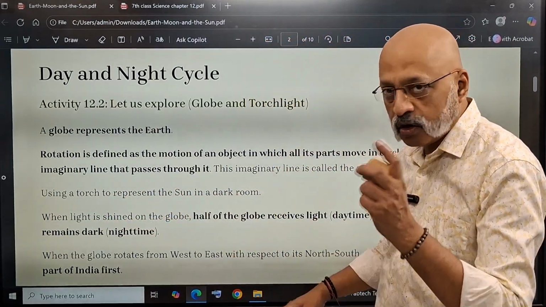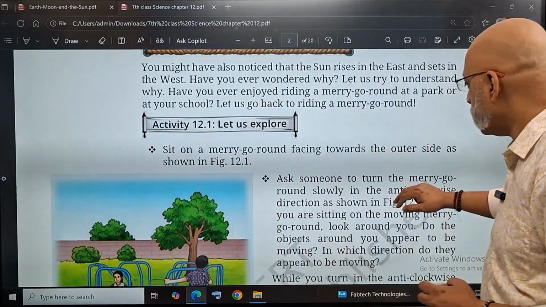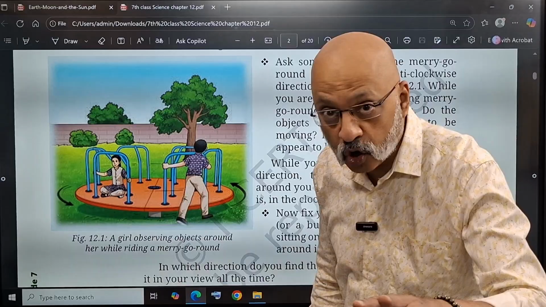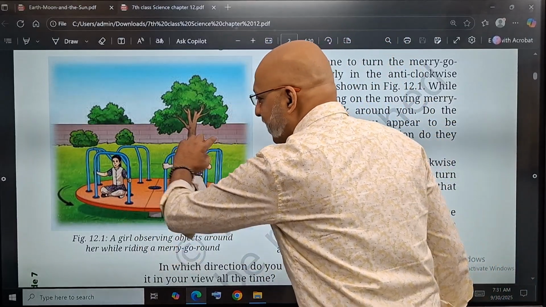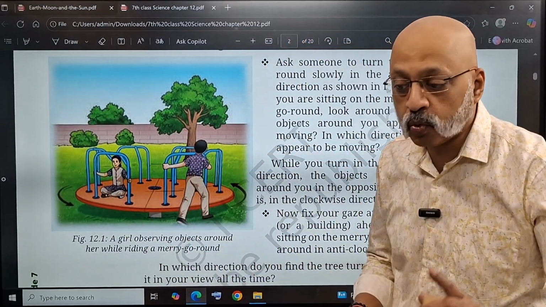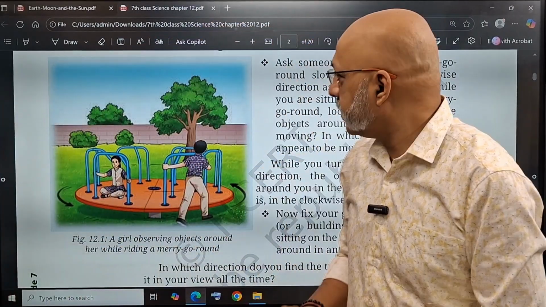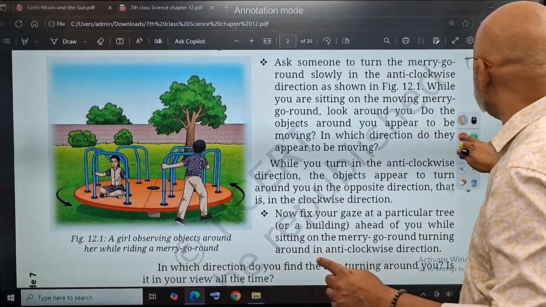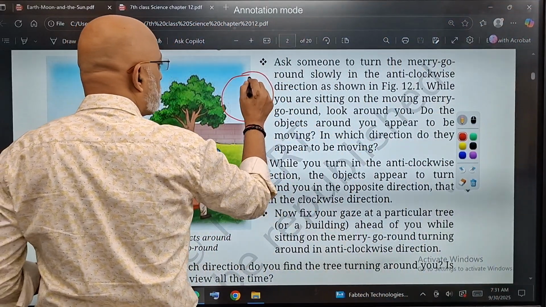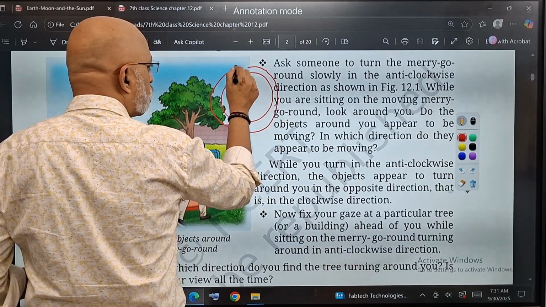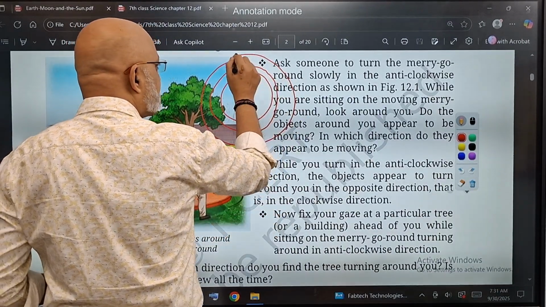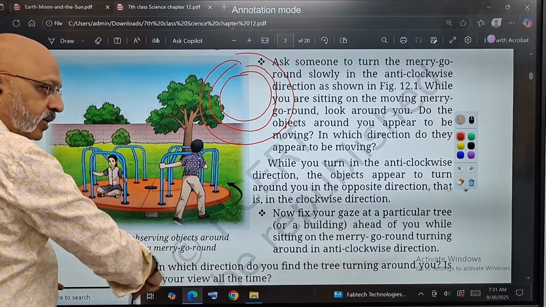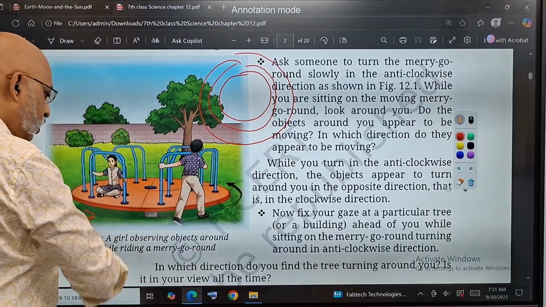Using a torch to represent the sun. Now let's look at this book, which will make it more clear. If you see this kind of a merry-go-round, and I'm sure you would have played on this in your neighborhood park. If you sit on this and you keep moving it in an anti-clockwise direction, what is an anti-clockwise direction? Clockwise is when it moves in the same direction as in the clock. So if this is the clock, if you move like this, it is clockwise. But if you move in this direction, as this merry-go-round is doing, that means it is moving ulta, not in the clockwise but in the anti-clockwise direction.